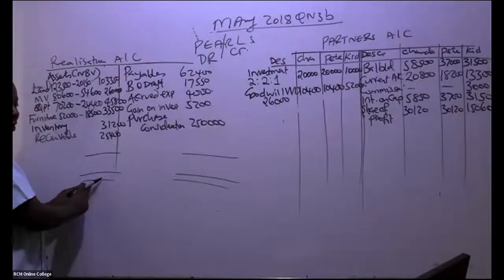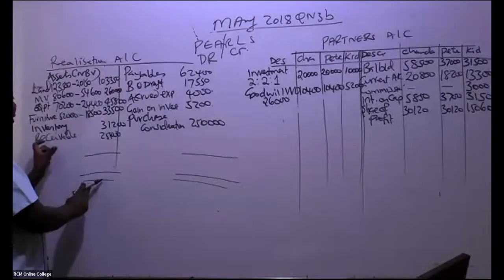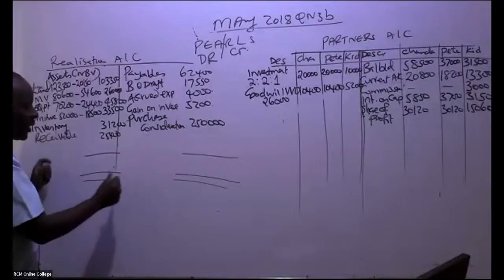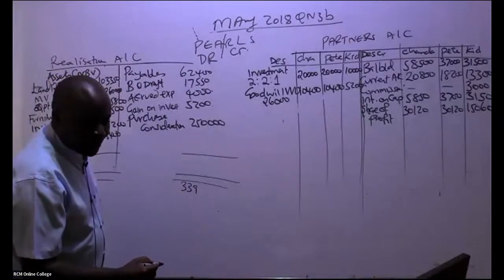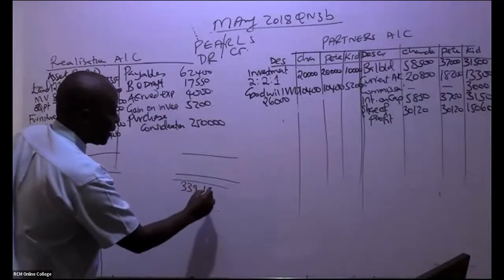Yeah, if goodwill wasn't written off, thanks for that question, and you are told it has automatically been taken by the new company, you would have debited it here. So the credit side, I'm being told, is 339,150 credit.